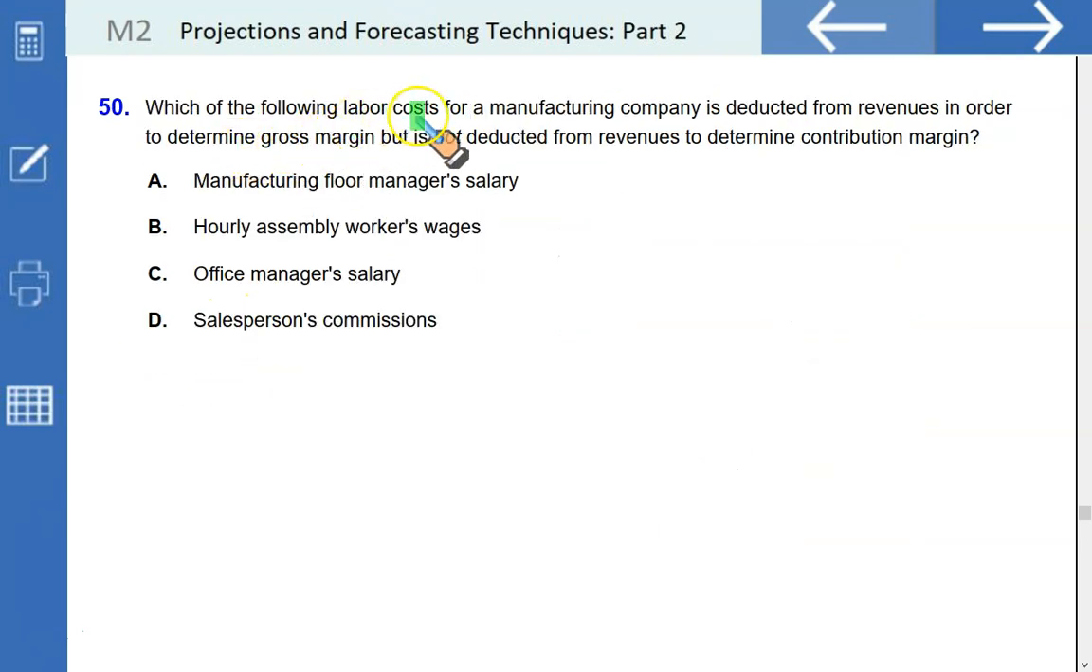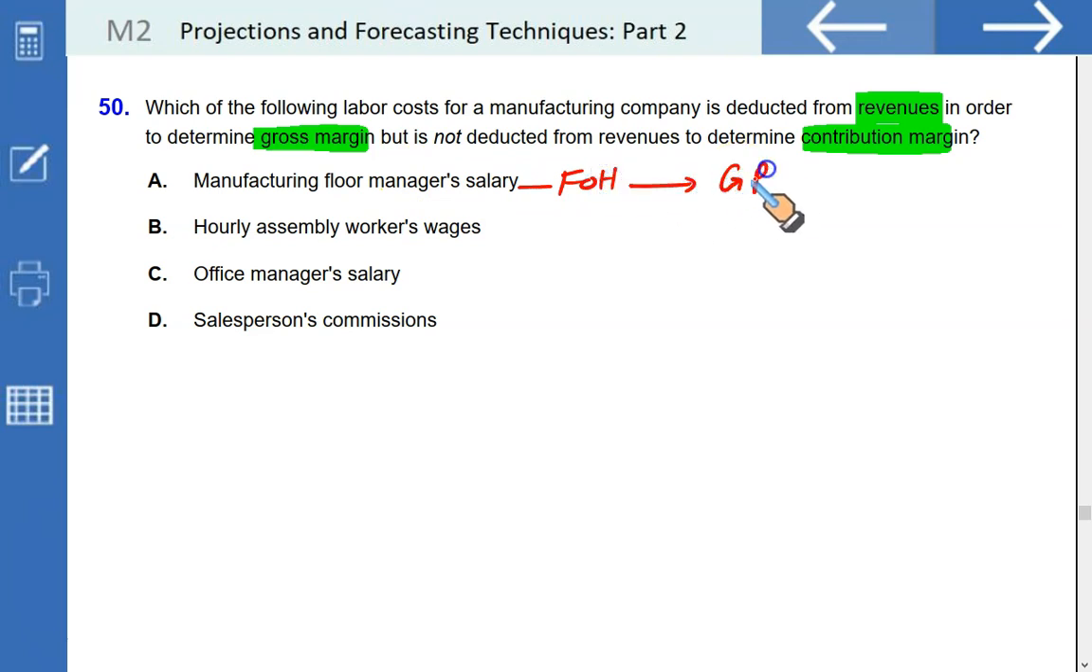Which of the following labor costs for a manufacturing company is deducted from revenues in order to determine the gross margin, but not deducted from the revenue to determine the contribution margin? Manufacturing floor salary, this is something that is a part of your fixed overheads, and it is deducted to calculate your gross profit, but it is not deducted from your revenues to determine your contribution margin. So look no further, this is the right option.